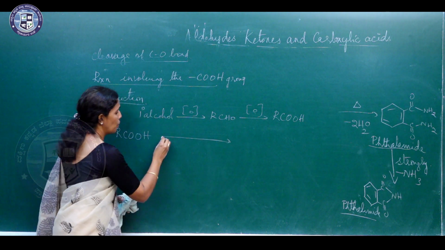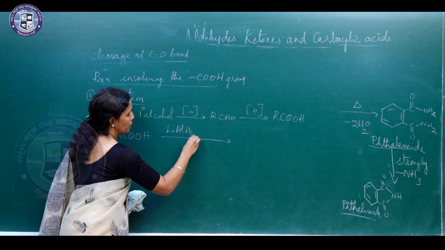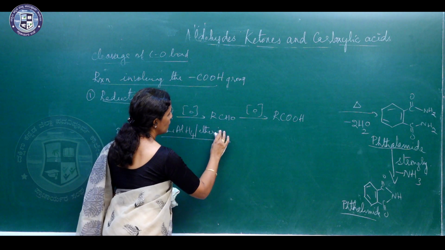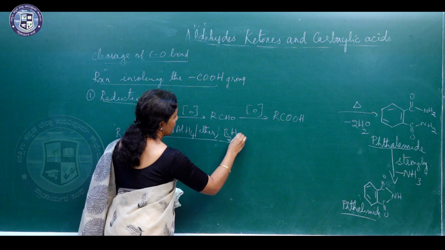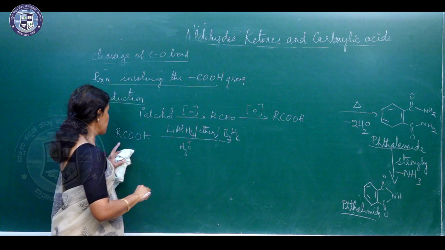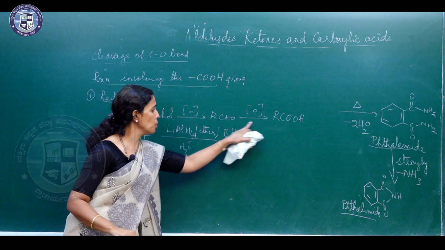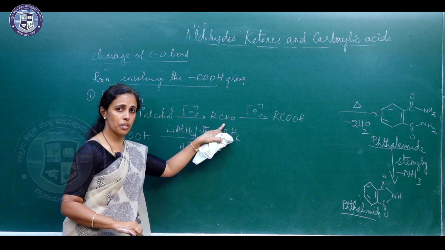So, here we are carrying out the reduction of carboxylic acid in the presence of reducing agents like lithium aluminum hydride in ether, or diborane, B2H6, followed by acidification. Here the RCOOH group gets reduced to the aldehyde group, but the reaction is very fast, so you cannot isolate the aldehyde.